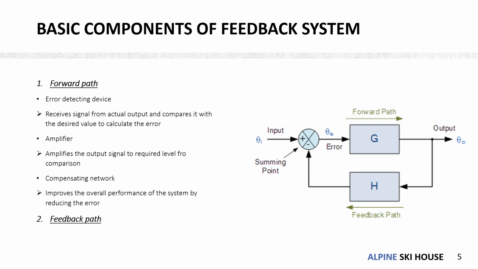The second path is the feedback path. It sends information about the actual output, for example, the position of the table or the rotation, the speed of rotation, etc. And it sends the information about these parameters at each and every instant to the error detecting device. So the error detecting device receives this information, compares it with the input signal and finds out the error. It will continue to send the information about the output parameter till the error is zero or the desired value is reached at the output parameter.